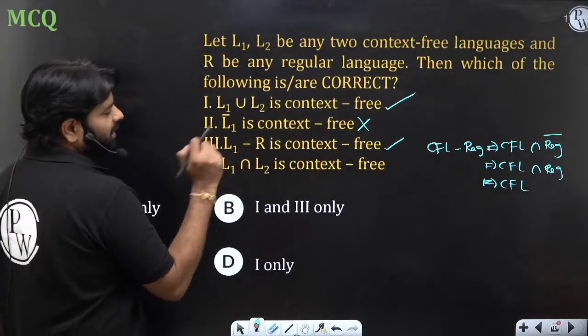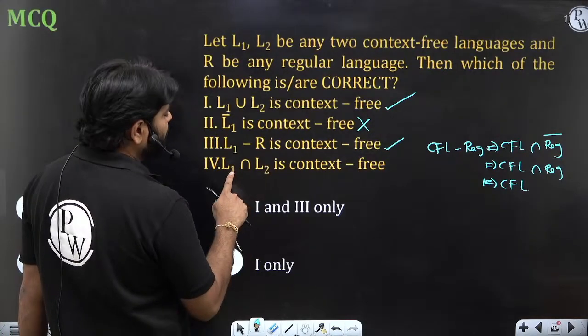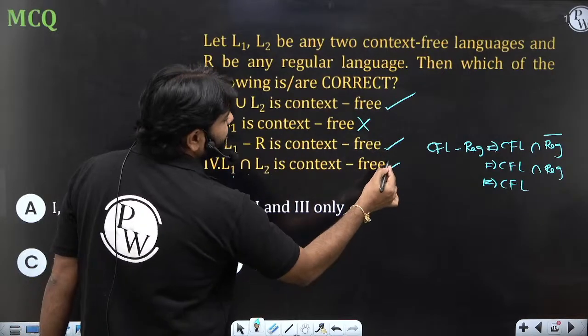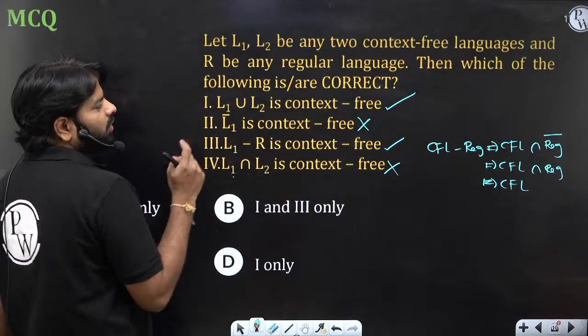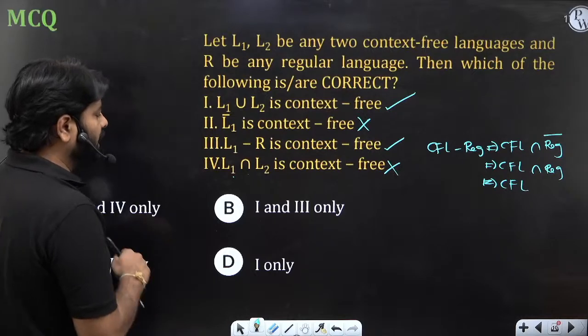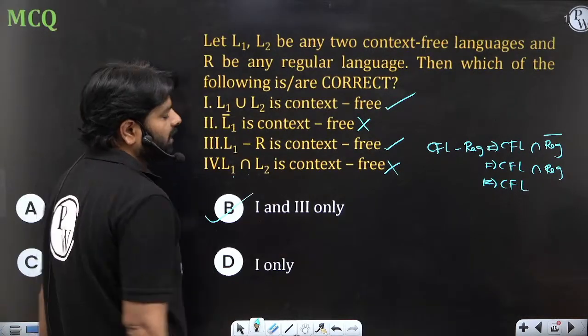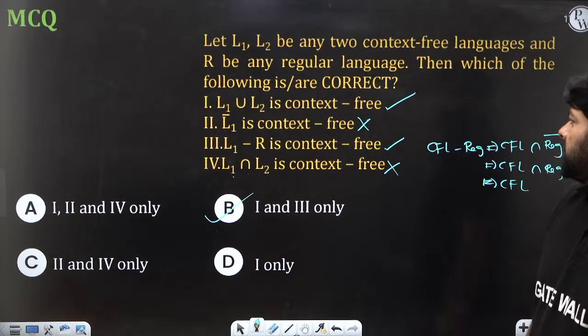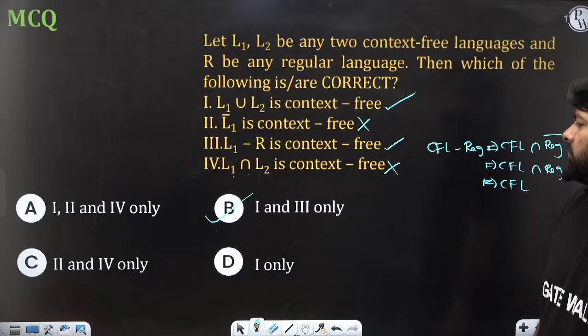That's why the third statement is correct. And the fourth statement, L1 intersection L2, CFL intersection CFL need not be CFL, but is given as CFL. So only statements 1 and 3 are correct. 2 is wrong and 4 is wrong.